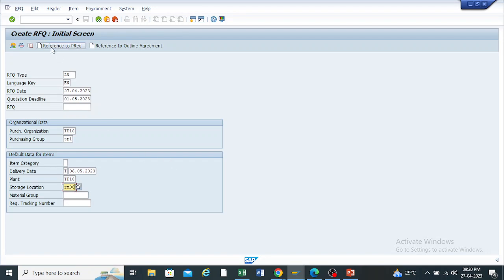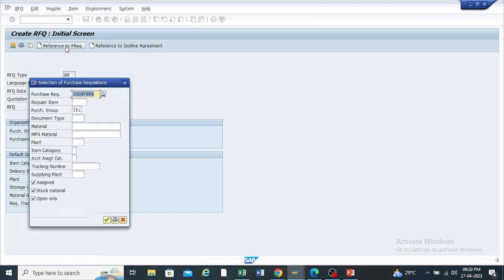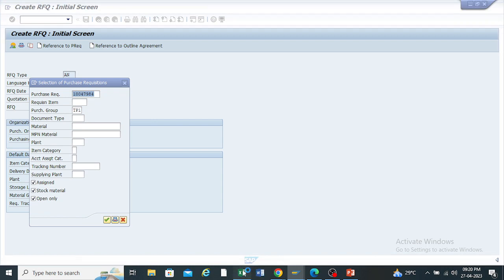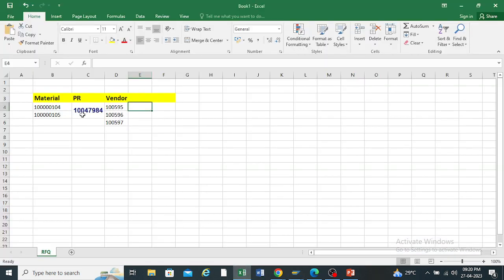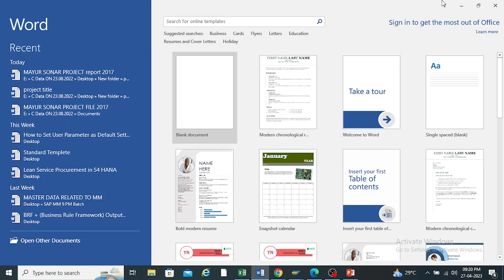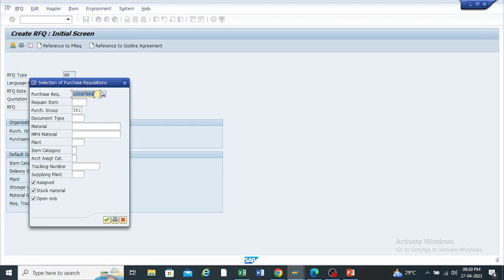Here is an option for reference to purchase requisition. Just select it. Enter your purchase requisition number. Let me check this. 10047, this is our purchase requisition number. Just click on this.